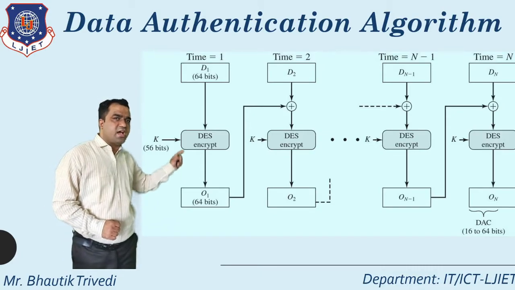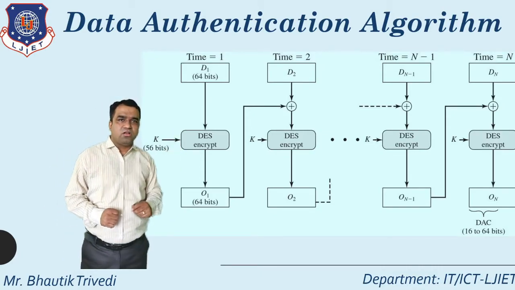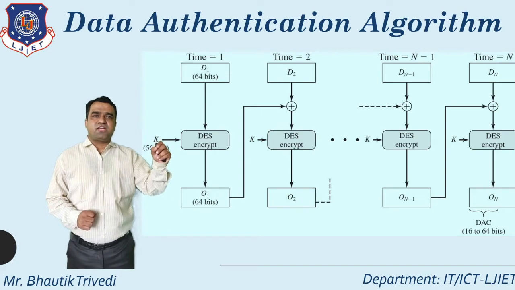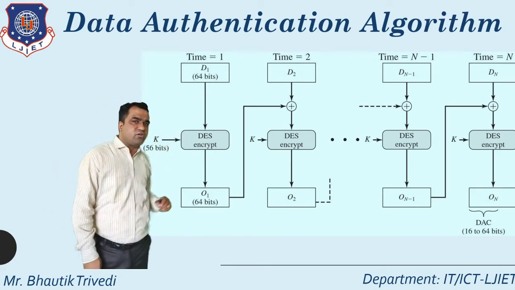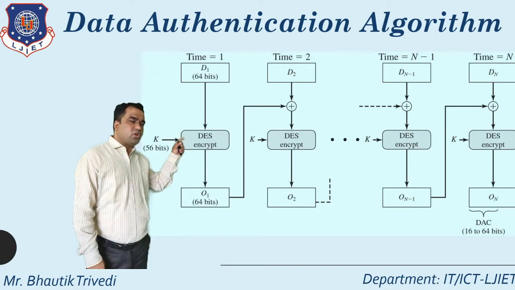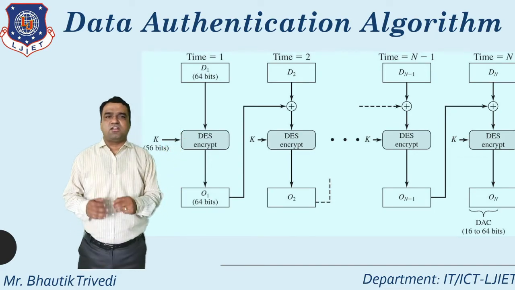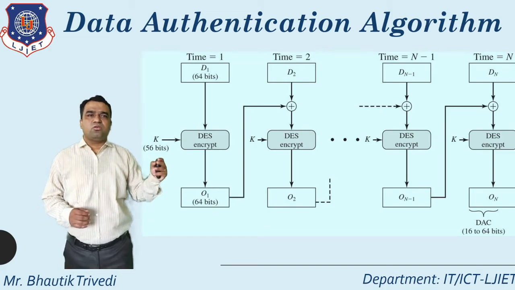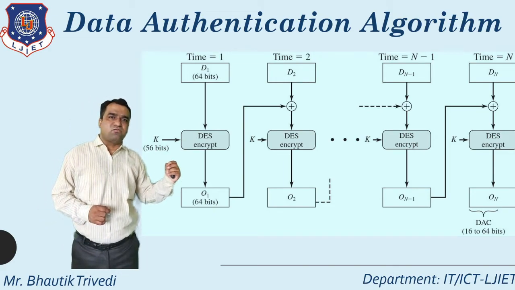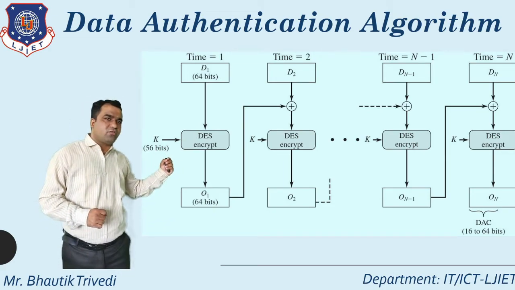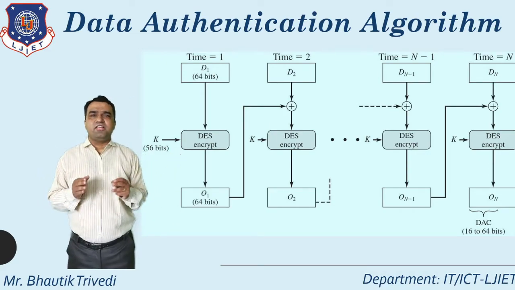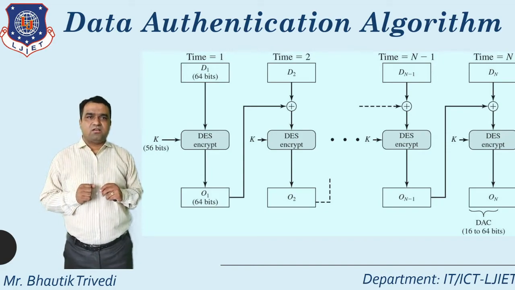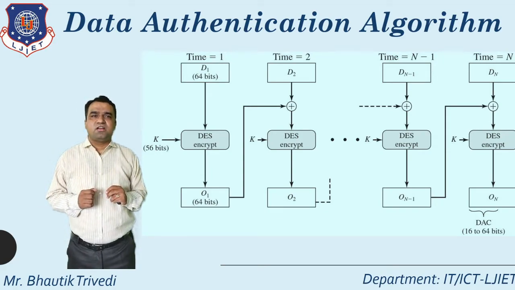This 64 bits is directly passed to the next round, but at that time the plain text and the previous round ciphertext are directly XORed, and on whatever the output is, you again apply the encryption, generating O2, up to ON. Whatever code you generate at the last one is known as a DAC. What is the meaning of DAC here?